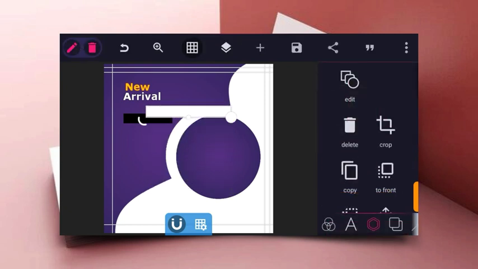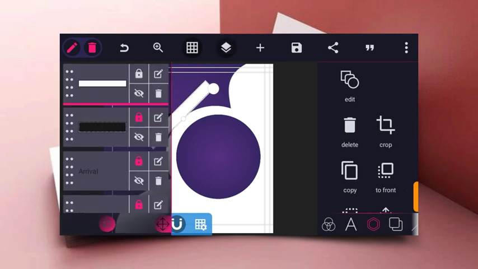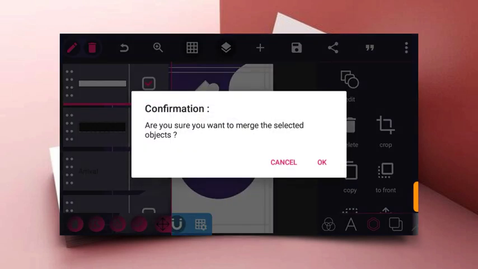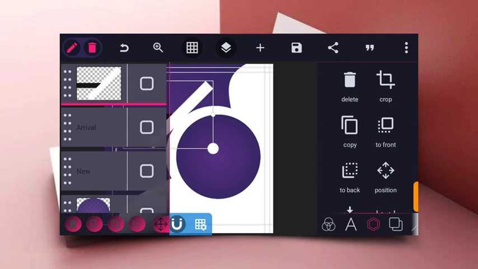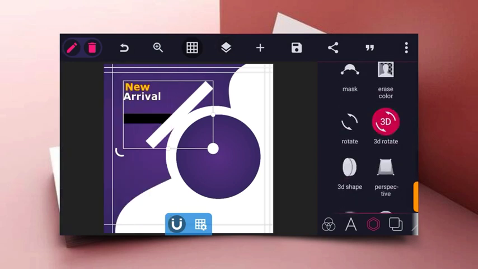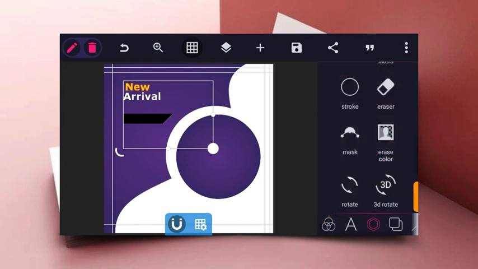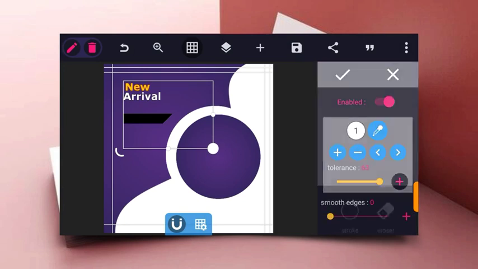So we're going to use this square shape now, the white square shape, to make the edge of the former one a little bit slant. So you just have to merge them together, and erase the white part. To erase, head to the erase color icon and click on erase, and then increase the tolerance to 100, so you won't have any atom of white on it.